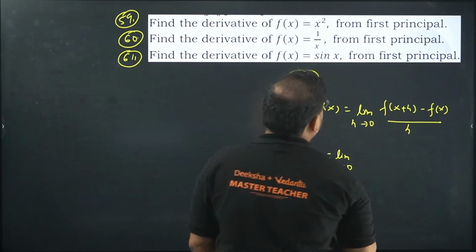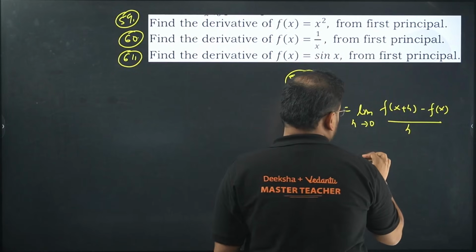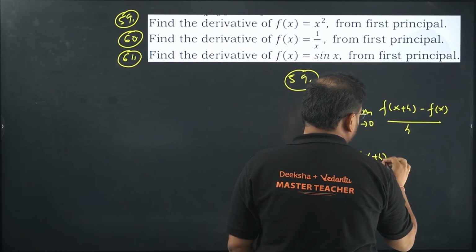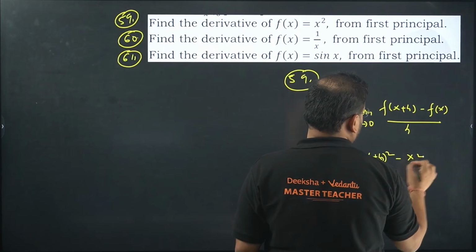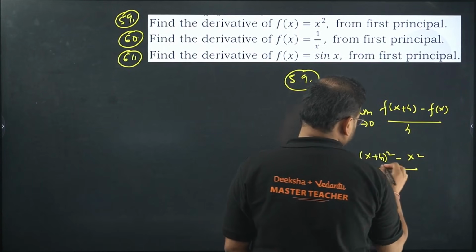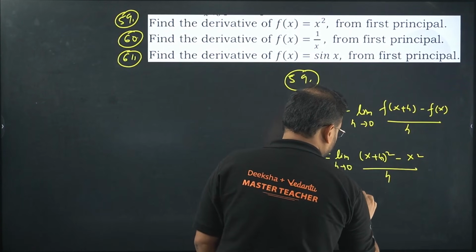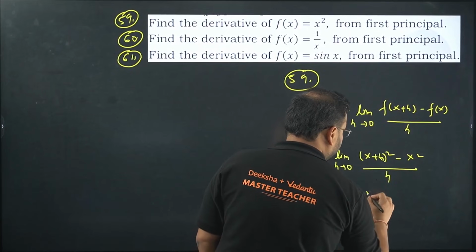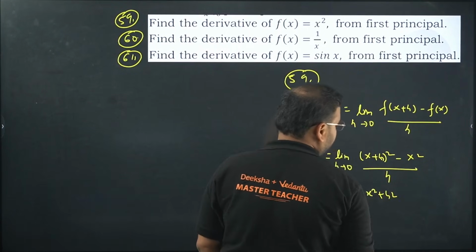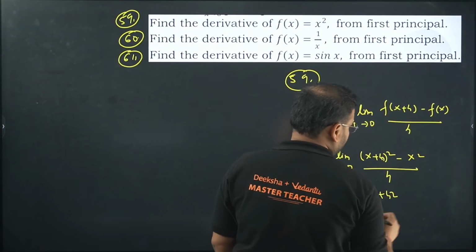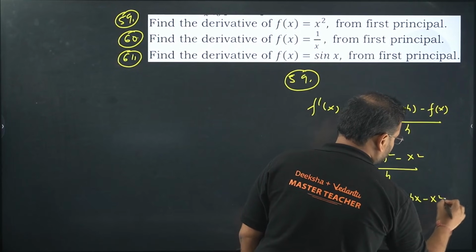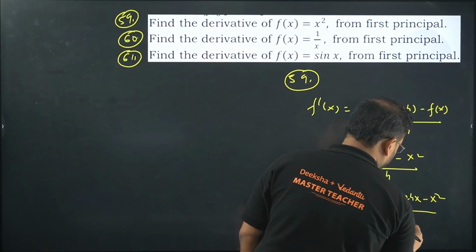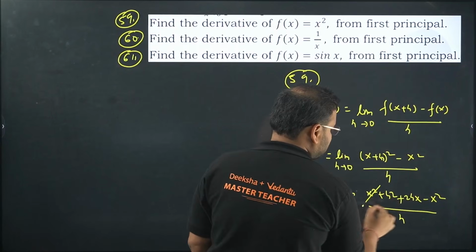Apply this, you get x plus h the whole square minus x square divided by h. Expansion, check here, same thing. Limit h tends to 0, x square plus h square plus 2hx minus x square by h. So this is cancelled.